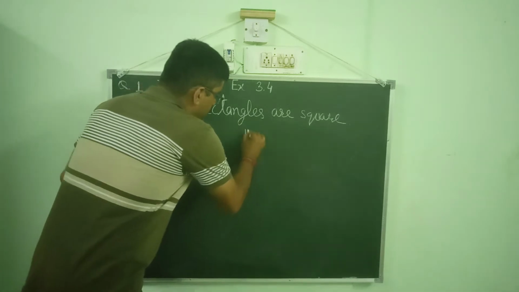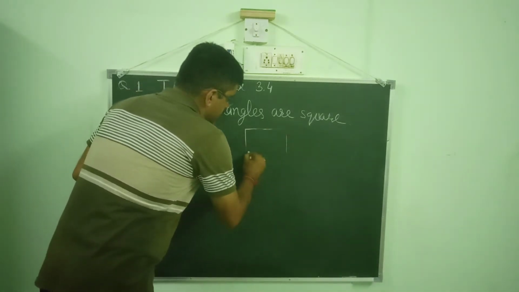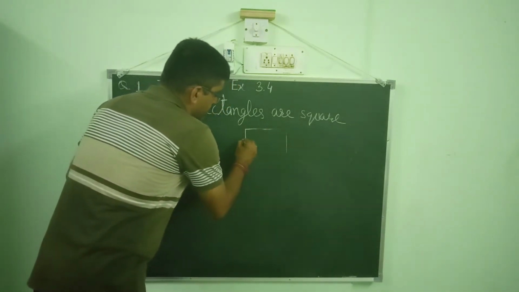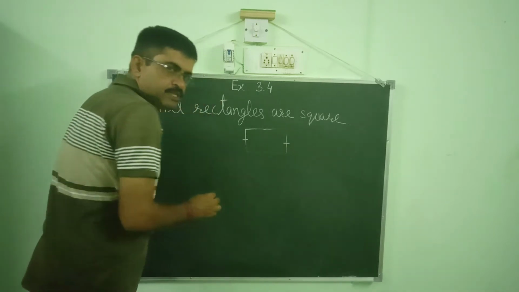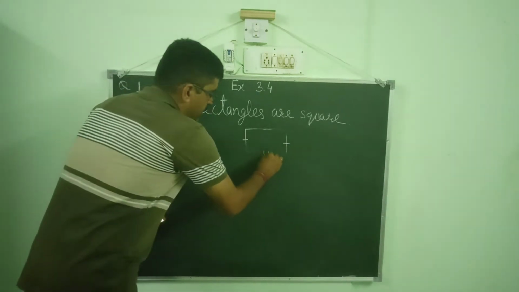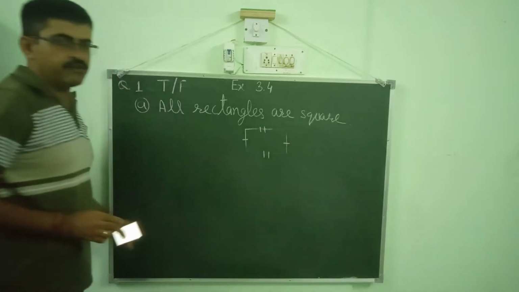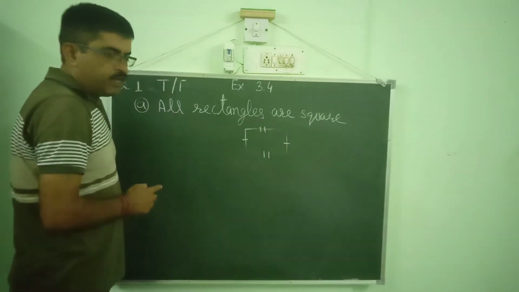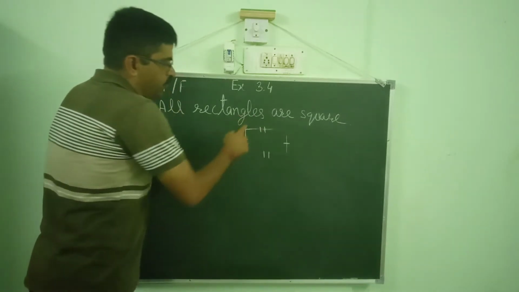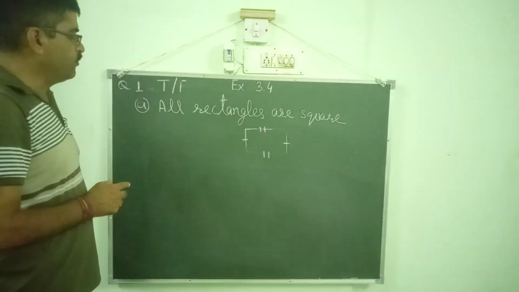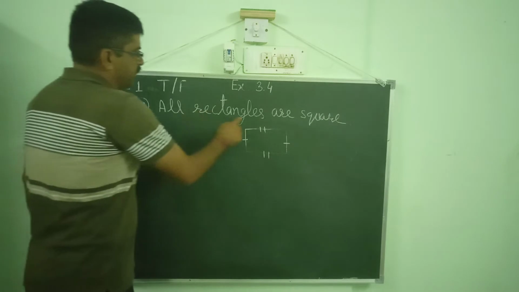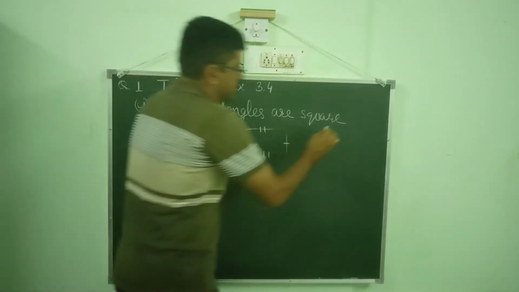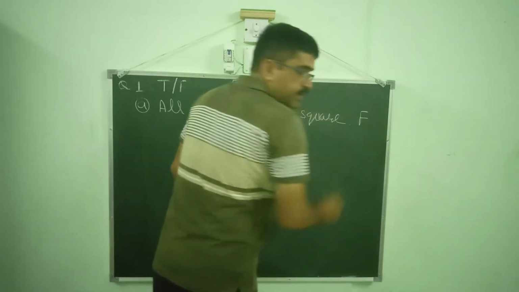If we have a rectangle, it has one opposite pair of sides equal and the other opposite pair equal, but this is not a square because not all sides are equal. So we can say that "all rectangles are square" is a false statement.